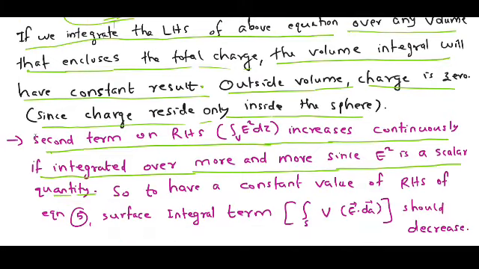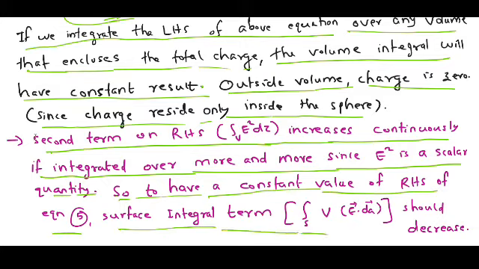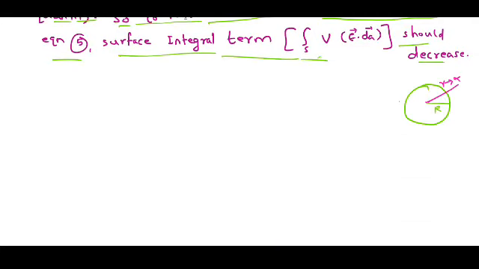So to have a constant value of the RHS of equation 5, the surface integral term, surface integral V E dot dA, should decrease. Now let us see what will happen to the surface integral term when R tends to infinity. Let us check this term, surface integral V E dot dA.